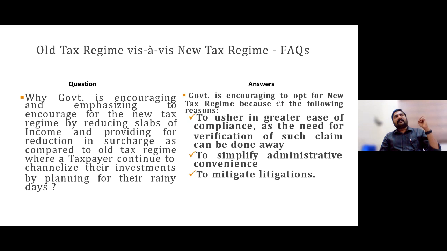In order to avoid all these harsh things, avoid claiming those extra deductions, and kindly have an ethical practice of filing the return. And if you had not done it for the past period due to some mistake, you advise them to file under 139(8A), either voluntarily or after receiving such notices. So why is the old regime not being appreciated and the new regime being promoted? For ease of compliance, to simplify tax administration, and to mitigate litigation. So definitely yes, the government would be pushing this new regime only.